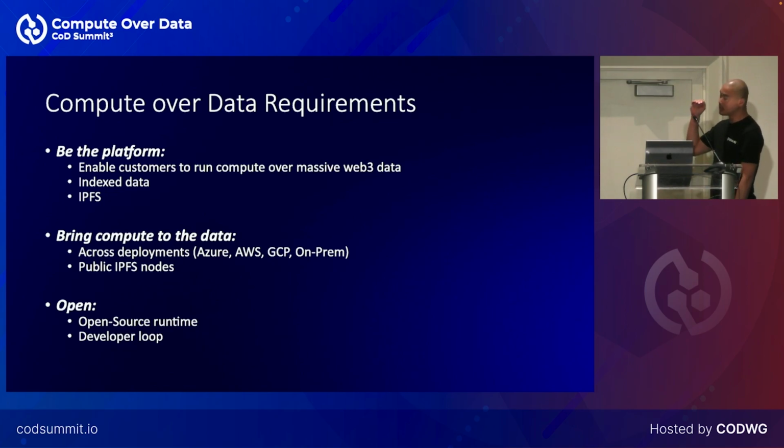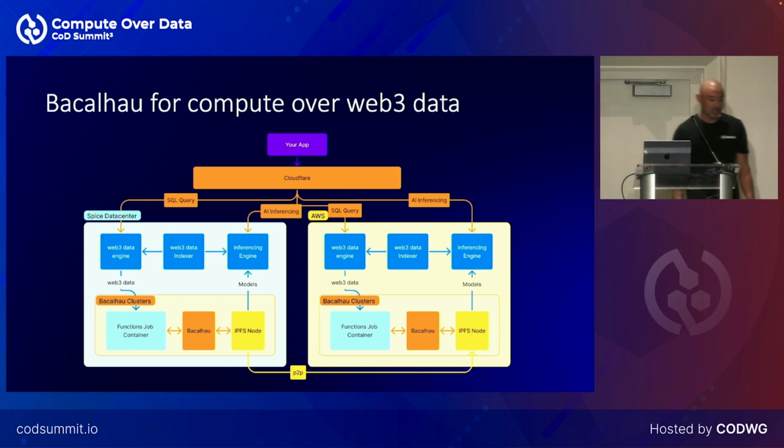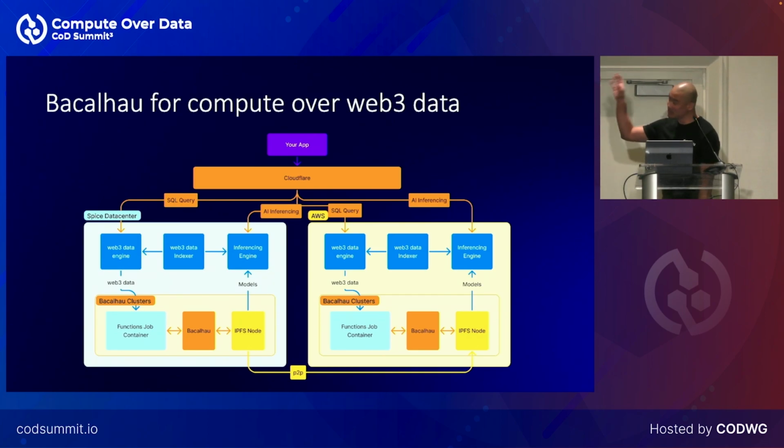And then, of course, we also wanted it to be open. So an open source runtime is really important. A local developer loop that developers understand is really important as well. So what we have, this looks complicated at first, but is actually a cut down version of what we have. You can imagine that we have two data centers here. One is one of our data centers and one is in AWS. And what we can enable essentially is both SQL query into index data. So we have an indexer, and that will put it into our data systems, and also inferencing on ML models, which go into inferencing systems.